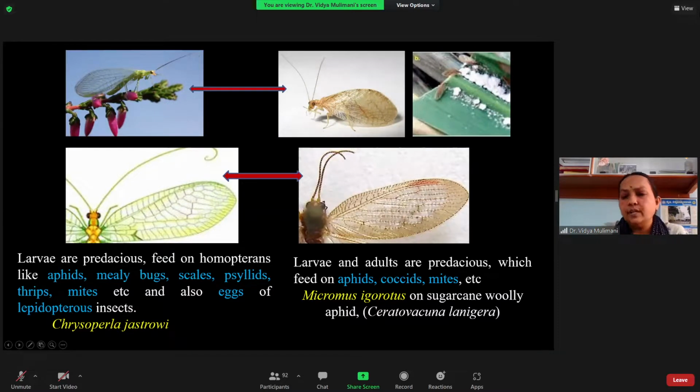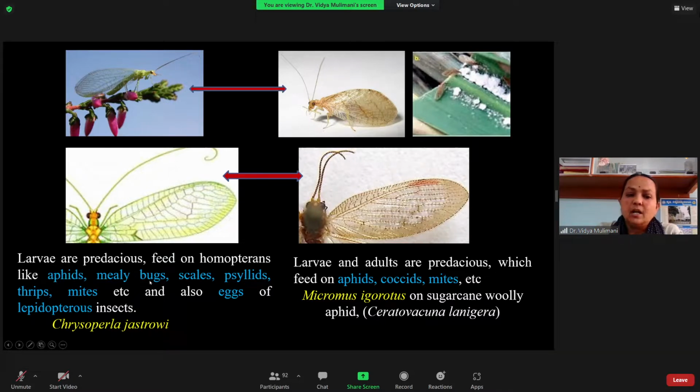Then what about the feeding character? One thing you remember: the green lacewing feeds only in the larval stage. The adult is not a predator. It prefers to feed only on pollen. That is why, when we are rearing the green lacewing, we provide pollen and also honey as adult food, because it is not feeding on the aphids. So that is what you can see here.